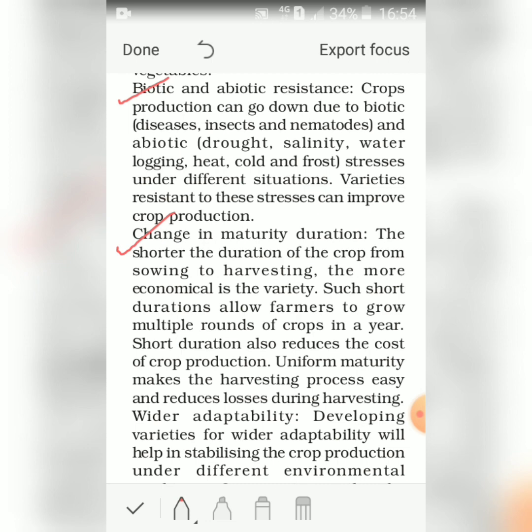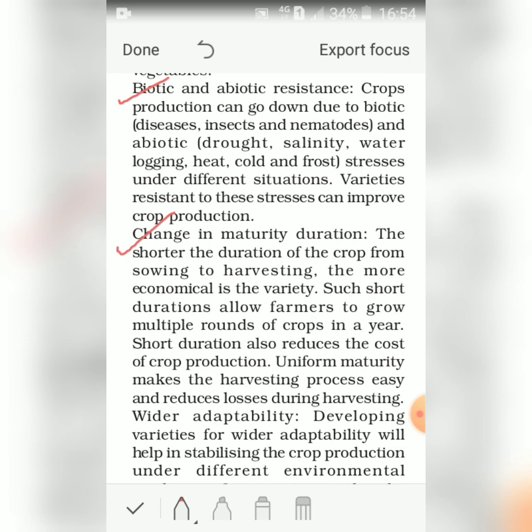So, these are the advantages a farmer gets if the maturity duration is shorter.